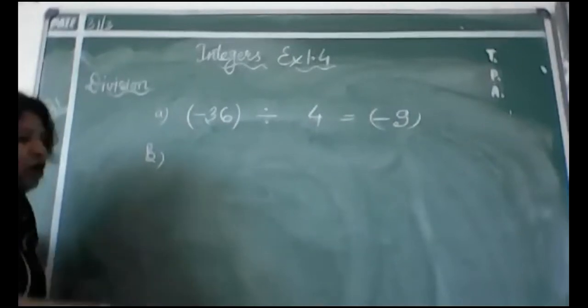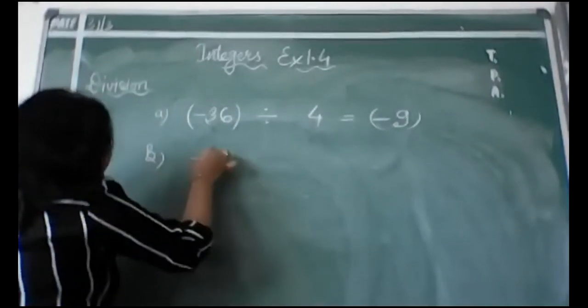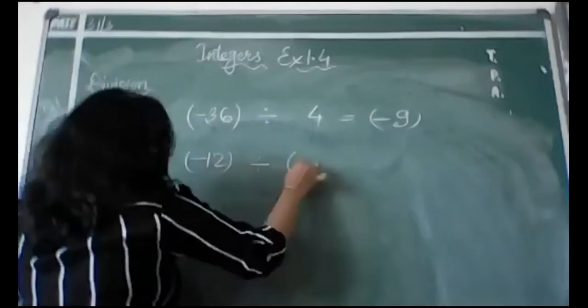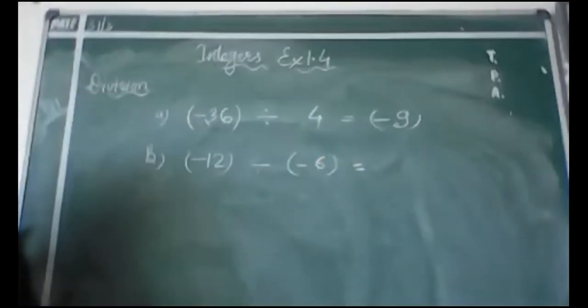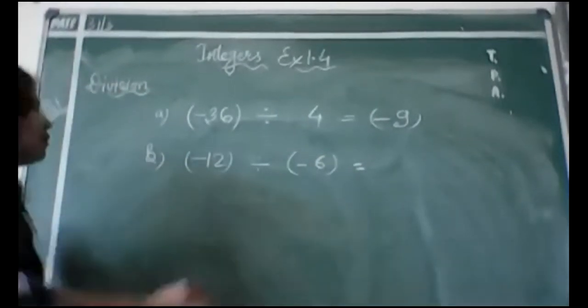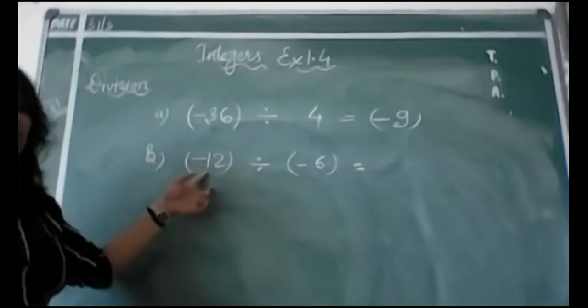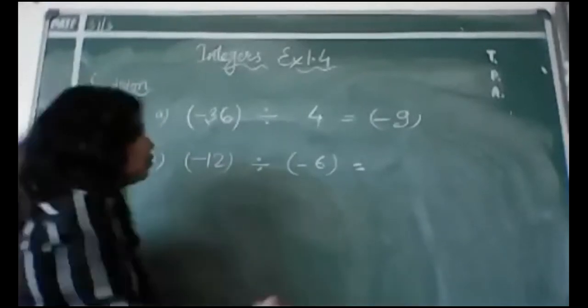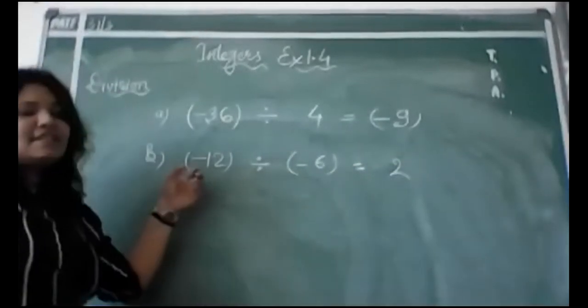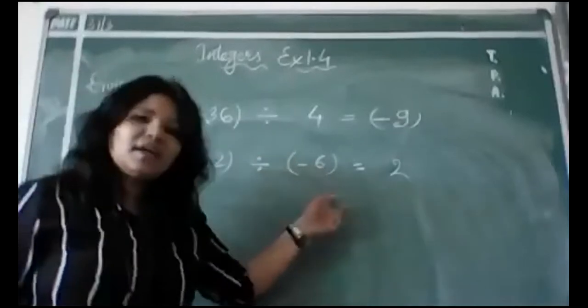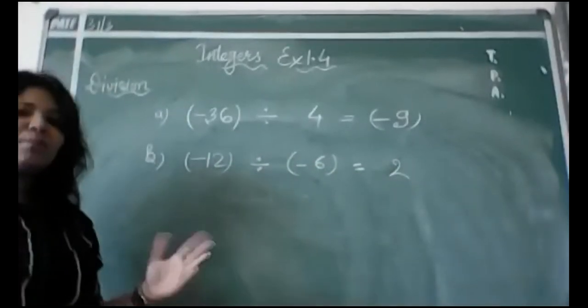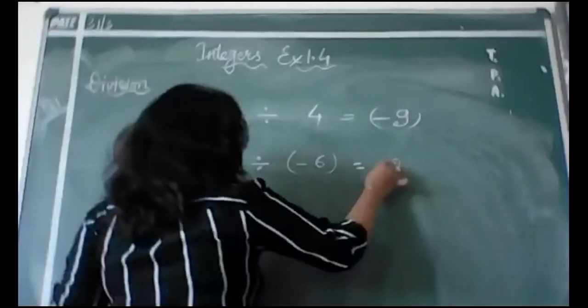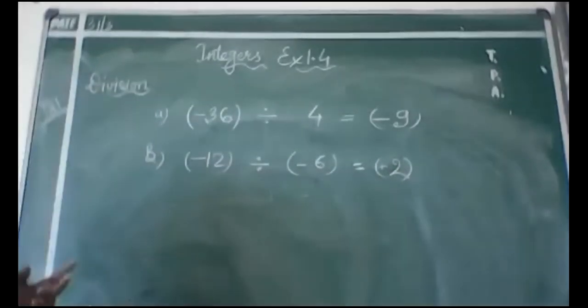Suppose I give one more question. For example, our question is minus 12 divided by minus 6. Now what will be the answer? This question is again a similar one. It is 12 divided by 6, and you know 12 divided by 6 gives you only 2. And as you all can see, this is a negative number divided by another negative number. So a negative number divided by a negative number, you will get positive, plus 2. So you can write plus 2 over here, or you can leave it as 2. Both will be fine.